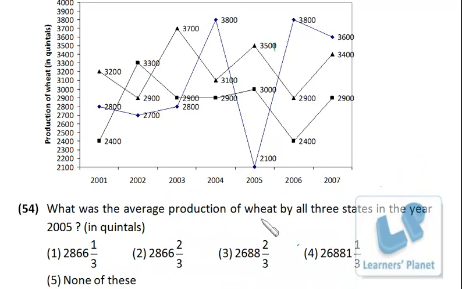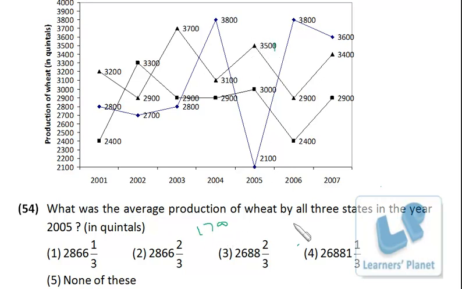Okay, what was the average production of wheat by all the 3 states in the year 2005? Now that's a pretty simple question. See, the previous question was carrying huge calculation, and in this question we do not have to perform so much calculation. We just have to find out the average of these 3 data: 3500, 3000 and 2100. So to make it simple, what we can do is we just individually divide all of them by 3 and add them up. So 700 and 1000, so that is 1700 we already got.